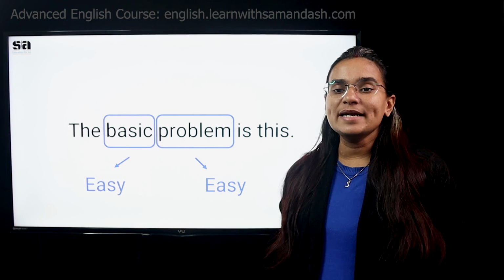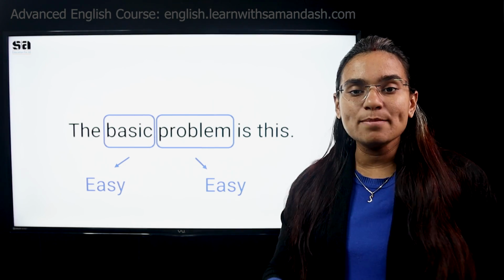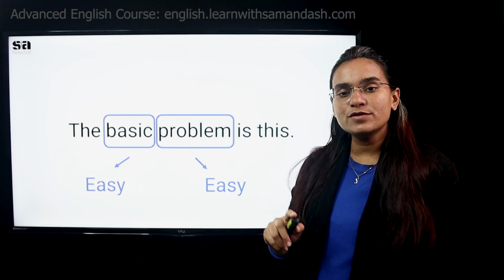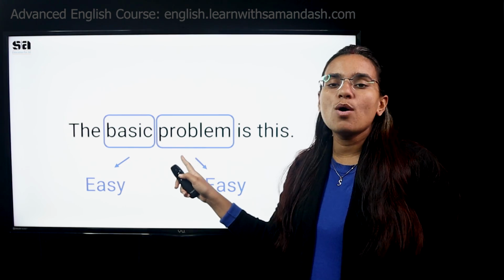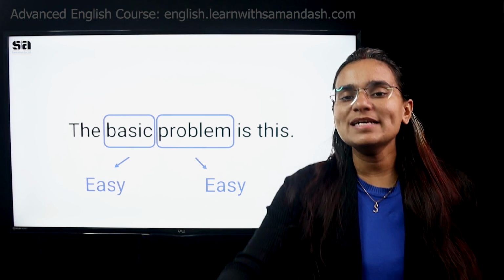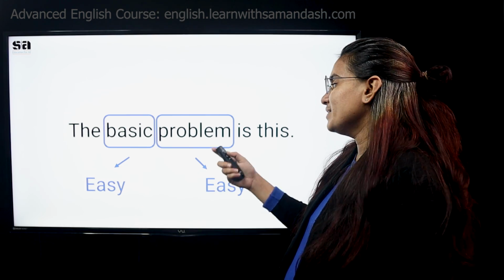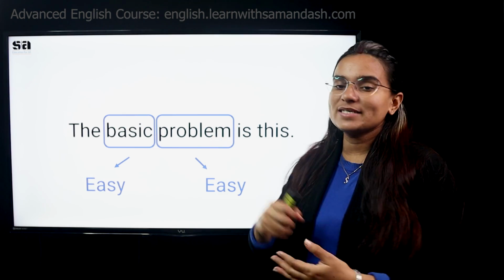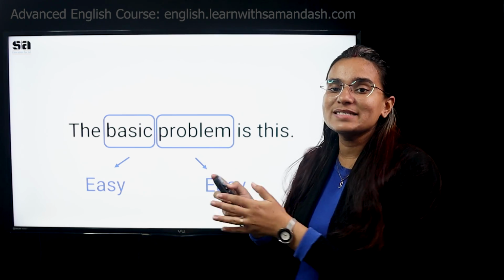Second, they decide how many times they have heard this word. That means their friend might have used it, they might have read it in a book, their teachers might have used it. And the third criteria is the spelling of the word. If the spelling is easy, we think it's easy. If the spelling is hard, we think it's intermediate. Or if it's very hard, we say it's an advanced word. This is the current understanding of every single word.